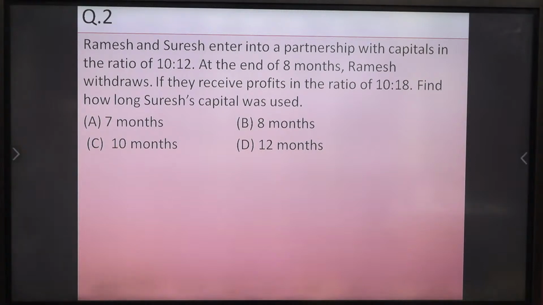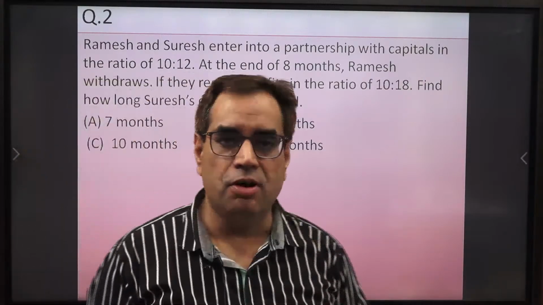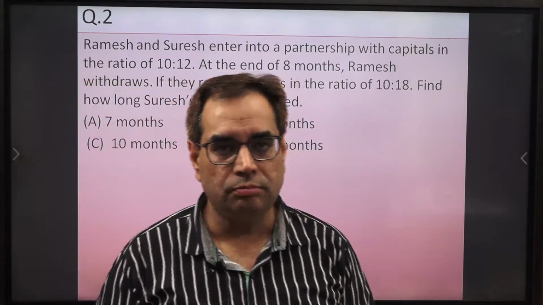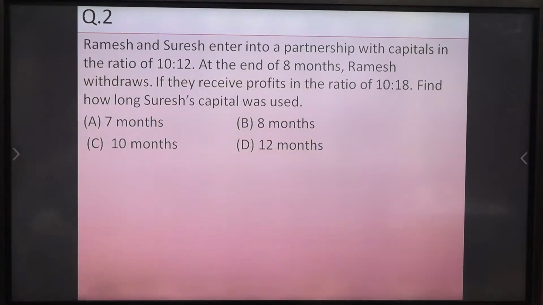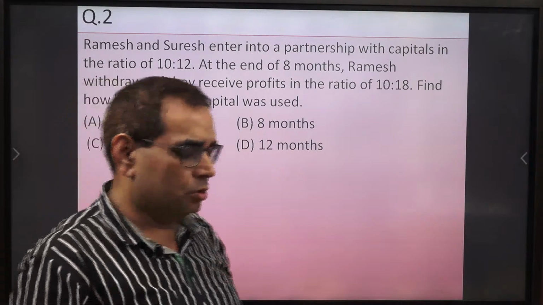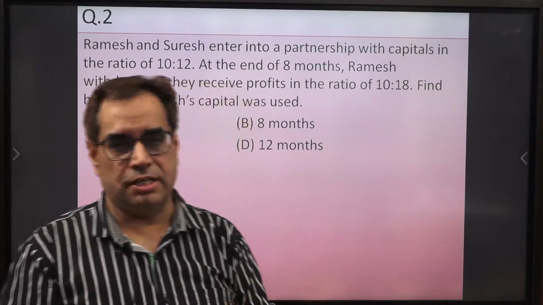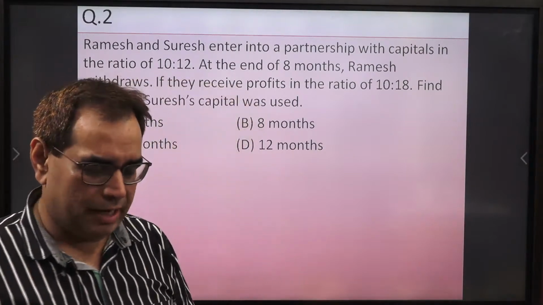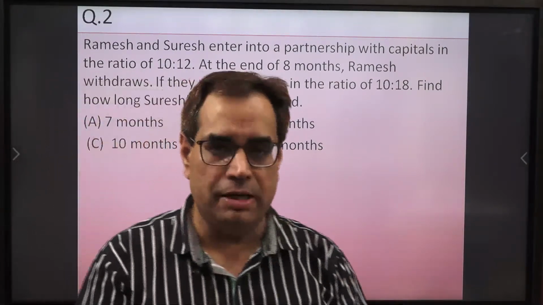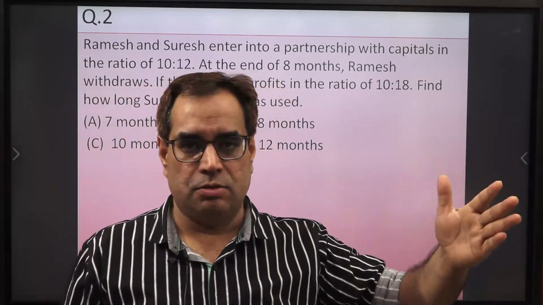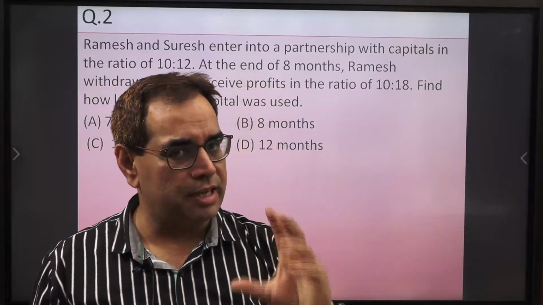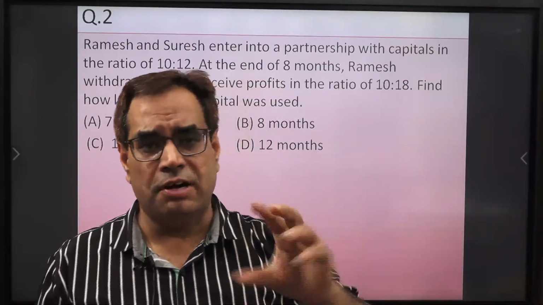Partnership rule. You must remember the formula for the partnership rule. Suppose two friends or two persons are involved in a partnership, so they both give some amount initially. They can invest some money, both of them, for some time. Both may invest for the same time, or for different times.